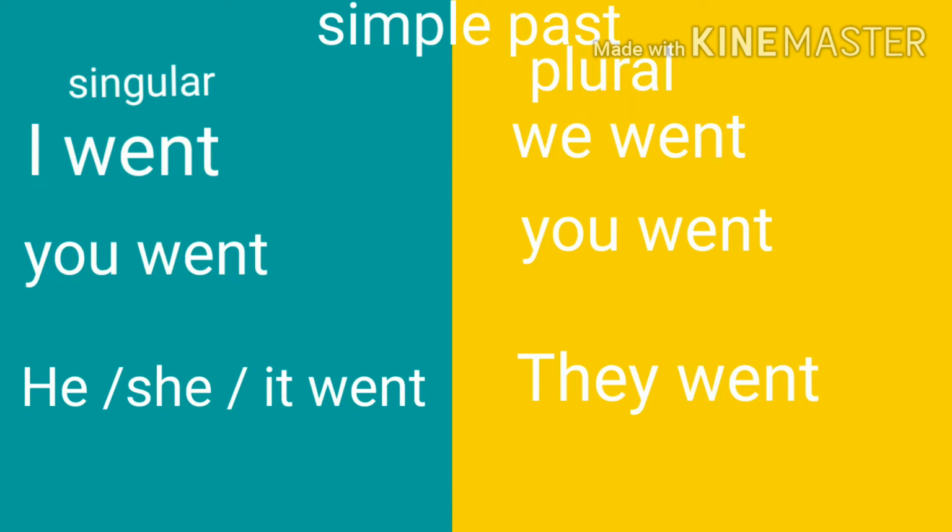We can take any verb for conjugation. Let us take the verb went. In first person singular number, we will write I went. In first person plural number, we went. In second person singular number, you went. Second person plural number, you went. Third person, he, she went. Plural number, they went.